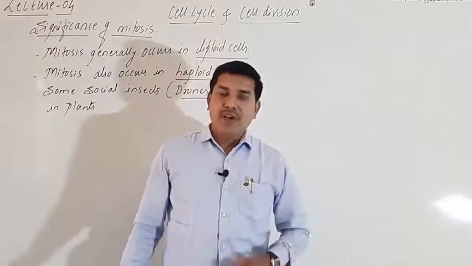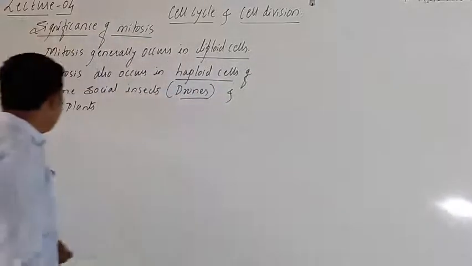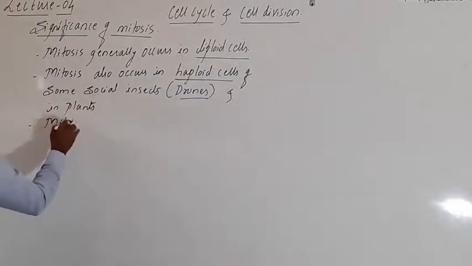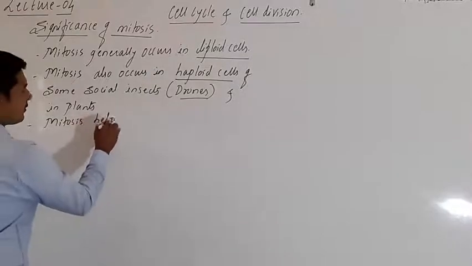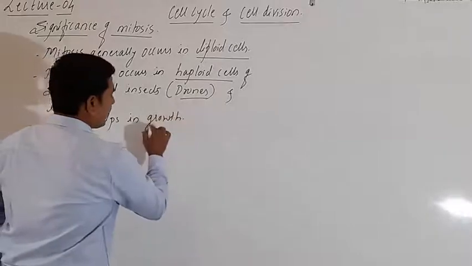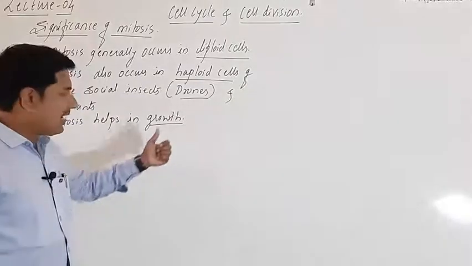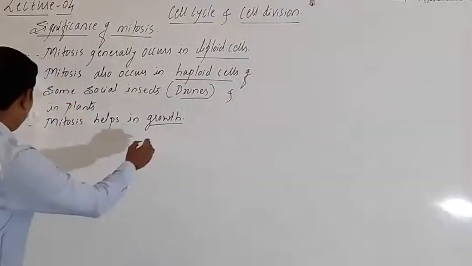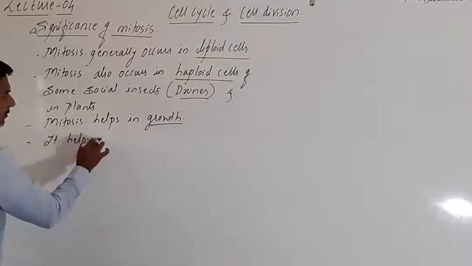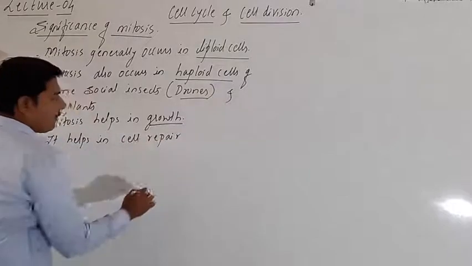They reproduce, or they produce sperm, by the process of mitosis. Okay. Then mitosis helps in growth. So it helps in growth of the body, either in a plant or an animal. Mitosis mainly helps in growth of the organism. Then it helps in the cell repair mechanism.